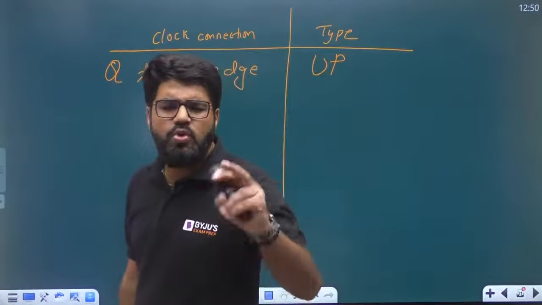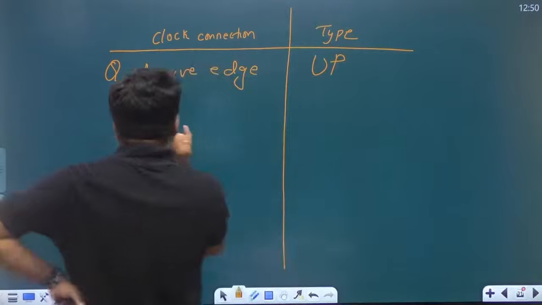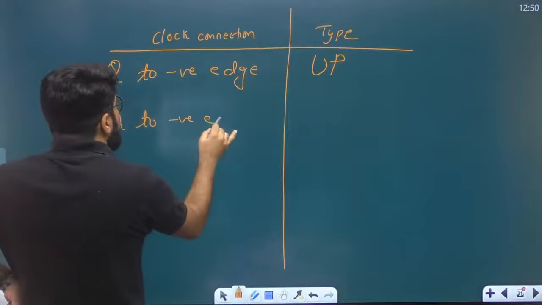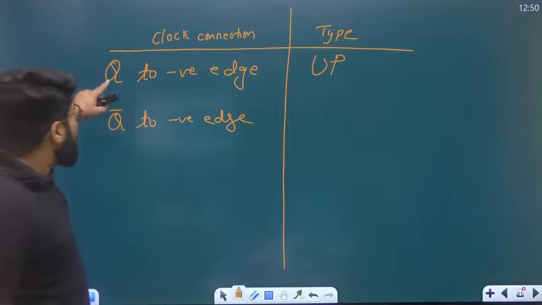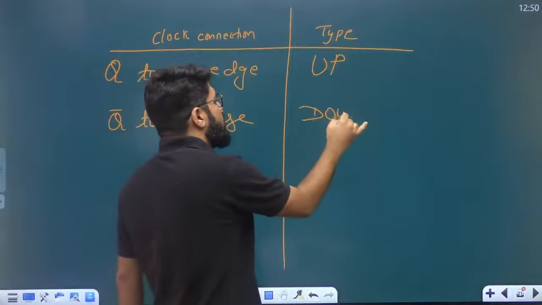Okay? Q to negative edge, up counter. Just keep this in mind. Now what will happen if I take the connection from Q bar and I keep the device as negative edge triggered only? I am taking the connection from Q bar. So if any one variable is changed, up will become down.